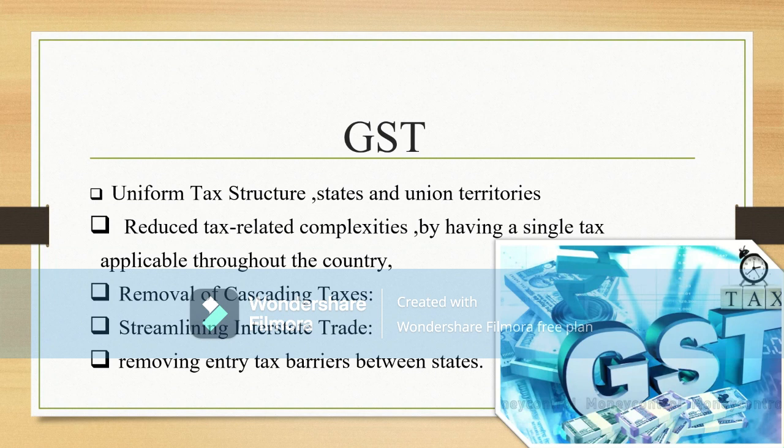Second is the removal of cascading tax. The meaning of cascading tax is that it is a system that imposes sales tax on products at each stage in the supply chain, from raw material to consumer purchase. That was removed, streamlining interstate trade.